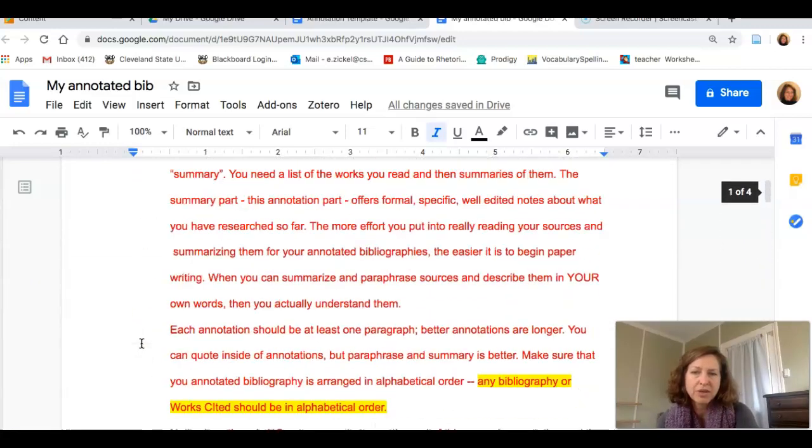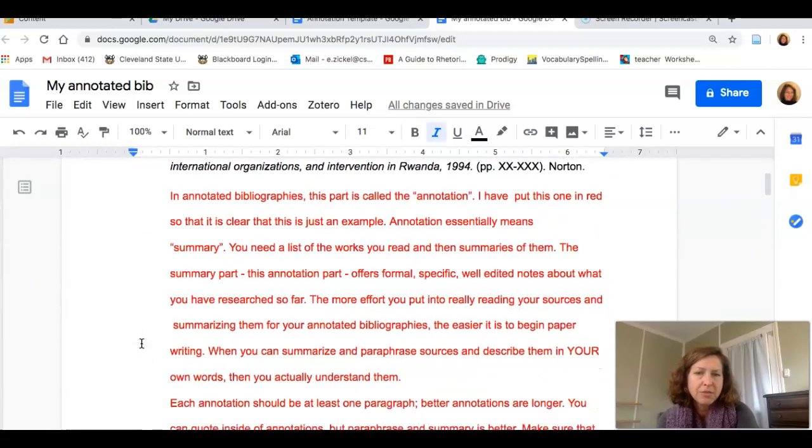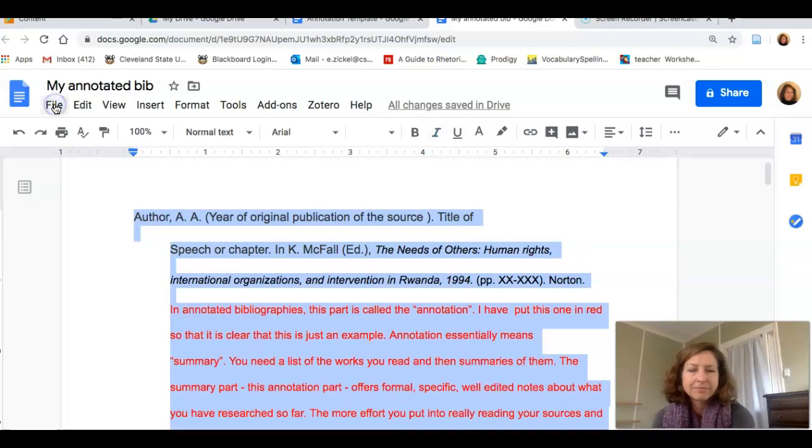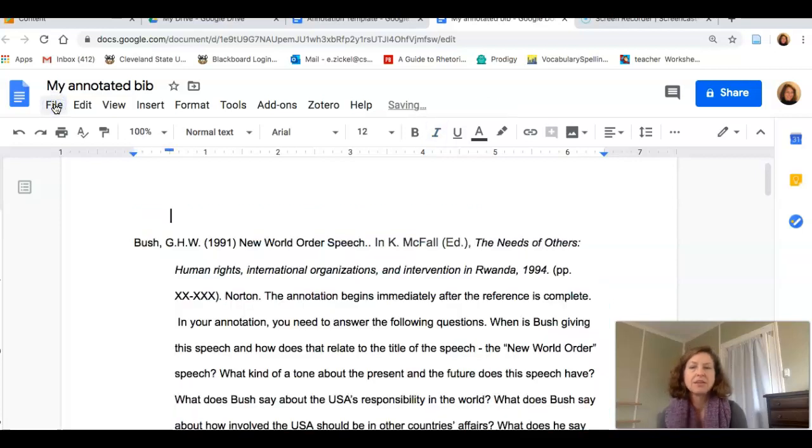Okay, so what else is going on here in this annotated bibliography? Please read all of this over when you go to do yours, but then when you're done with it, delete it, right? So take my little starter thing out.